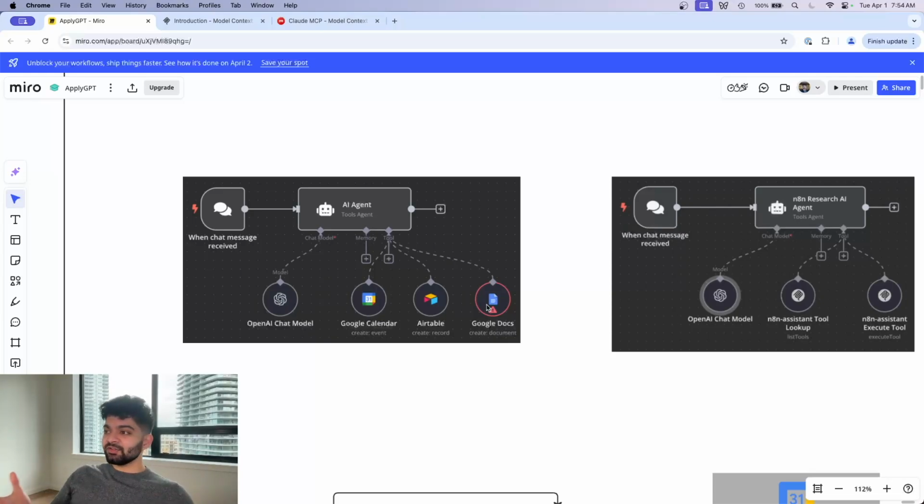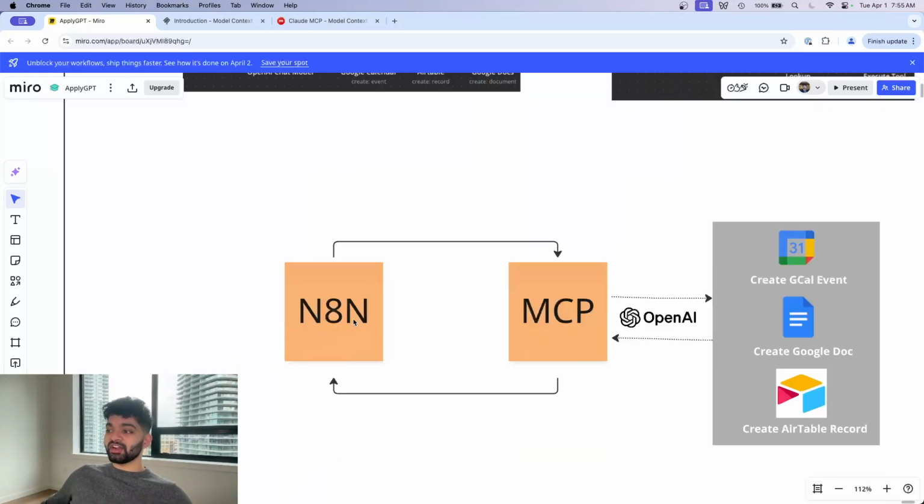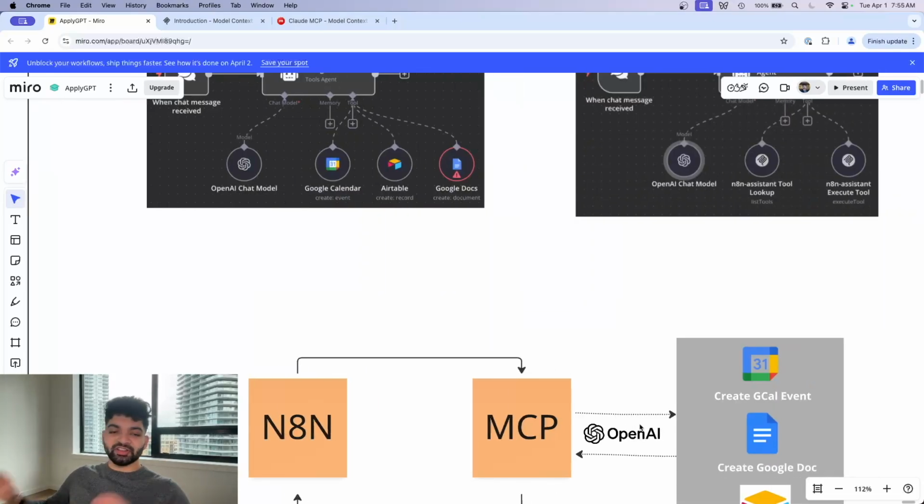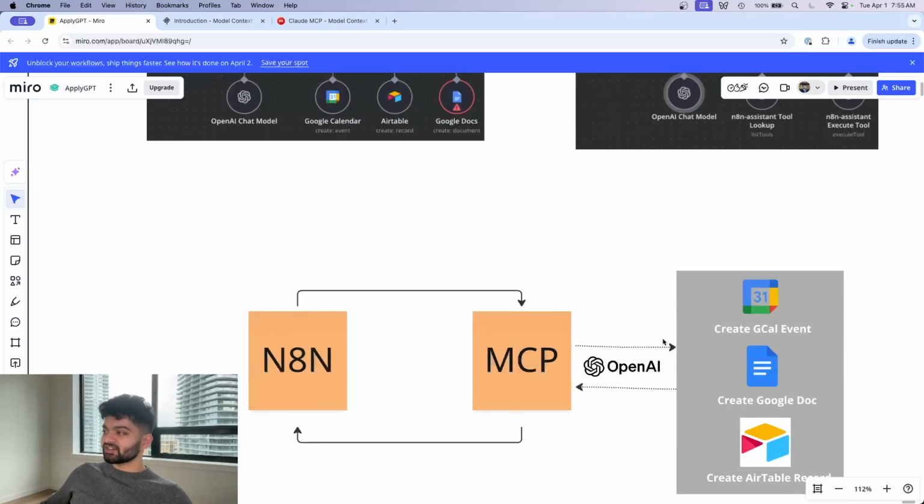For us N8N users, we again just kind of take it for granted that having this Google Calendar module is gonna work, right? So for us, it doesn't seem like a big deal, but for the people building things from scratch, this is a huge deal because similar to how right now for us, we can just make these tools and drag and drop it. For them, they can just drag and drop an MCP module, and they won't drag and drop it, right? They'll spin up a server with MCP on it and they can just assume that the connection is already made.